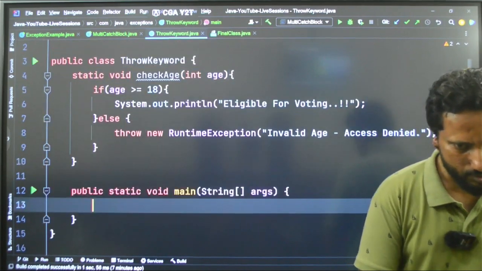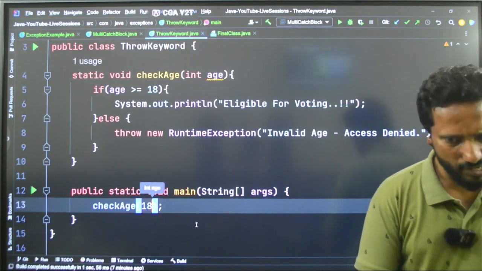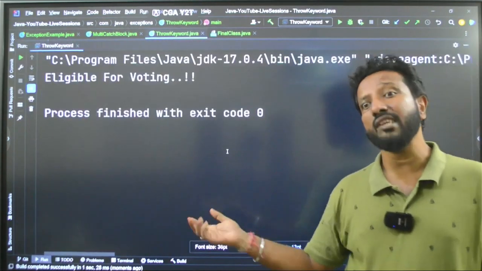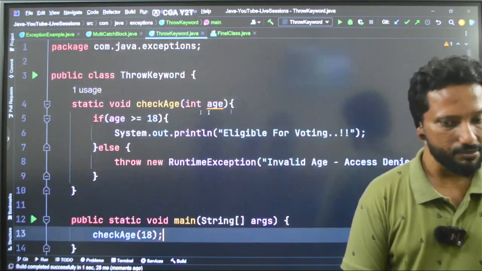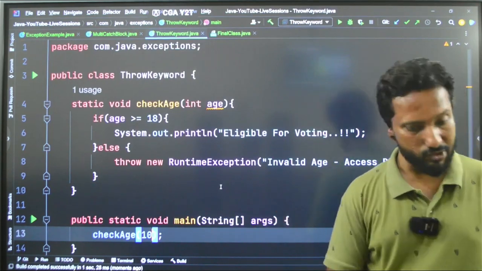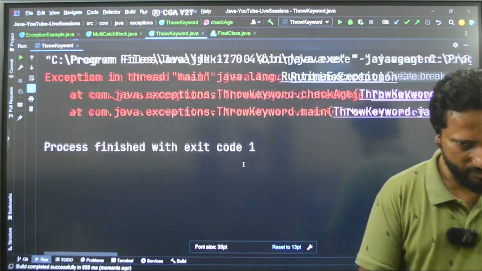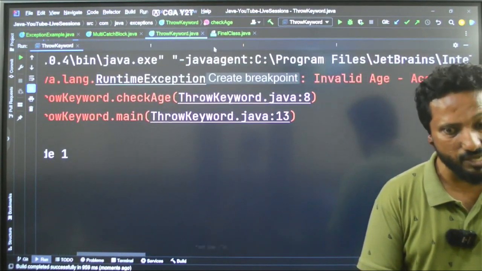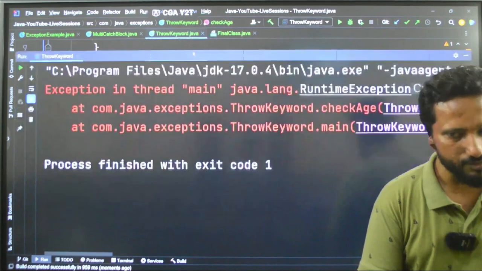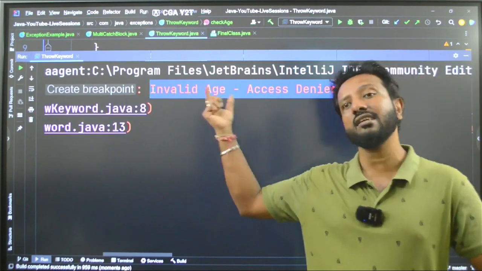And in the main function, I will just call the checkAge function and pass 18. So 18 is well and good, right? There should be no problem in this. See the output now. Eligible for voting. But suppose I am passing 10. This person is not eligible to vote. See the output now. See the message, exception in thread. What is the exception? We had thrown a runtime exception. Invalid age, access denied. See, it has been shown in this color like a warning.